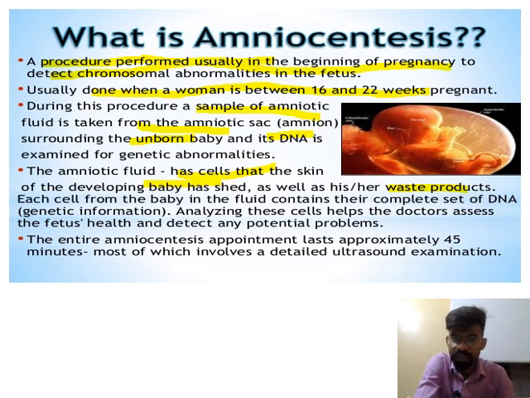Each cell from the baby in the fluid contains their complete set of DNA. Means this fluid contains the complete genetic information of the fetus. So if there is a change in the set of DNA or genetic information, we can easily analyze whether the fetus has any health issue or not. The entire amniocentesis will take about 45 minutes.